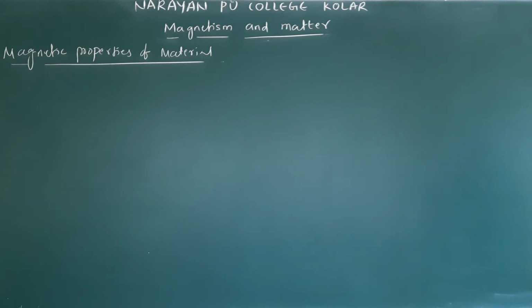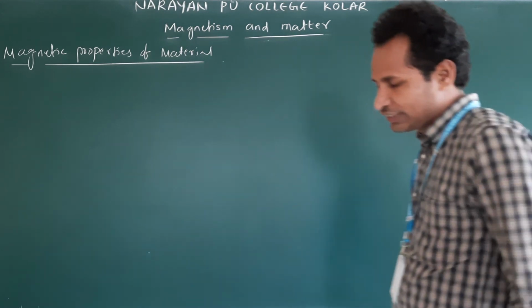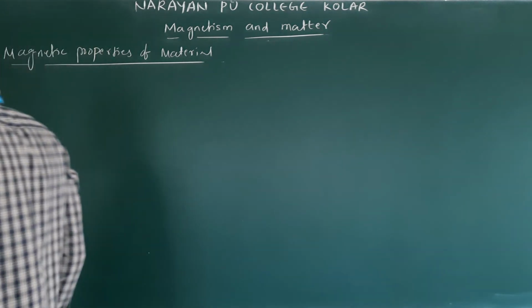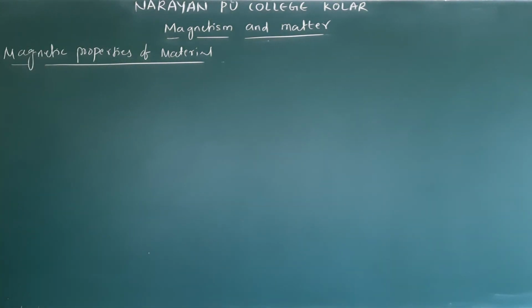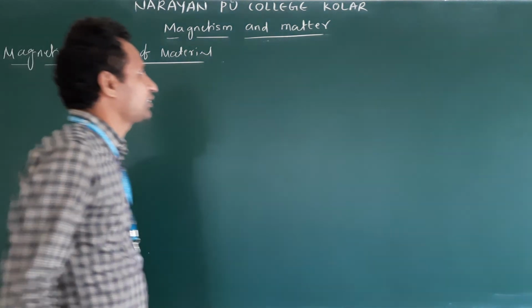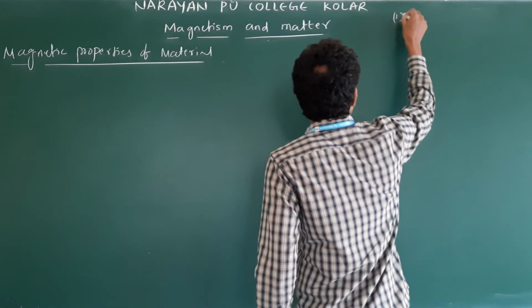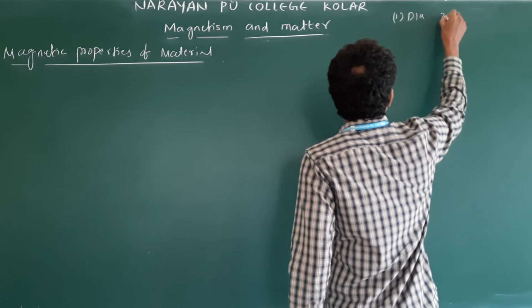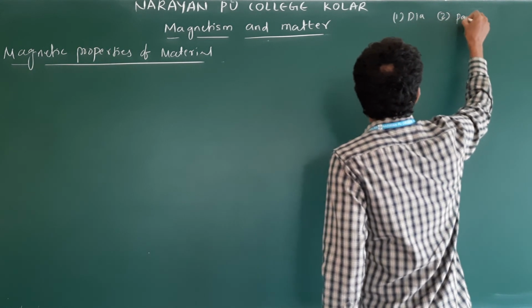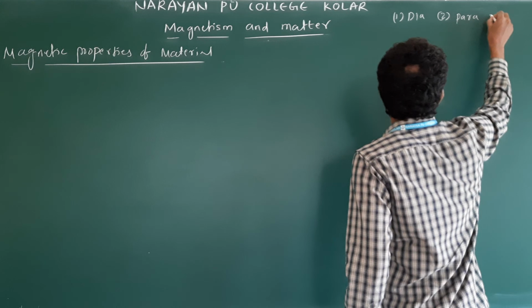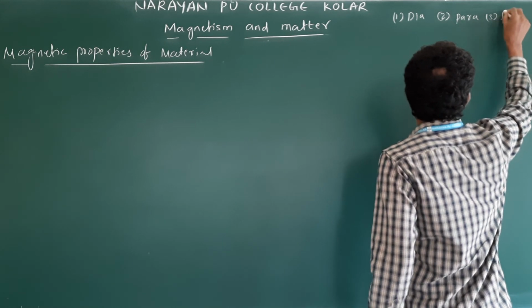So in the second PU level, according to this lesson, materials are divided into 3 based on their magnetic properties. First one is diamagnetic substances. Second one is paramagnetic substances, and third one is ferromagnetic substances.